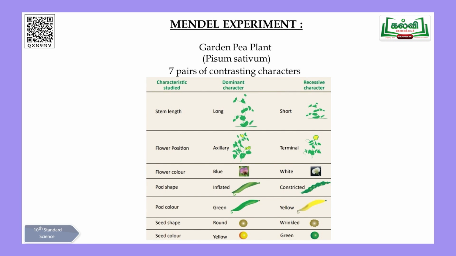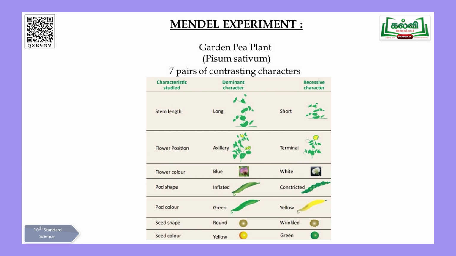Then again, once you open the pod, you will get the seeds, the patani inside. So whether the shape of the green pea is round or wrinkled. Round, you know very well, is the circle shape. Wrinkled, in Tamil we say surungi. Round and wrinkled. Like that, based on these characteristic features, you can see here so many characters: stem height, flower position, pod shape, pod color, as well as seed shape and seed color.